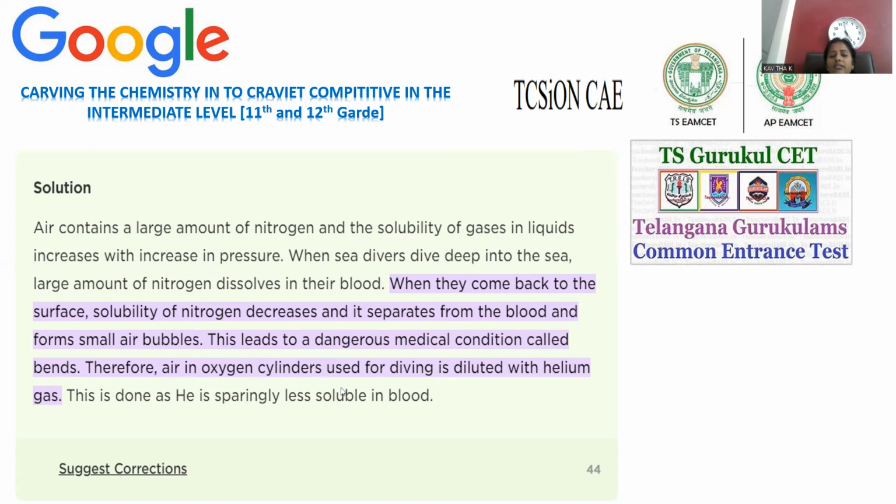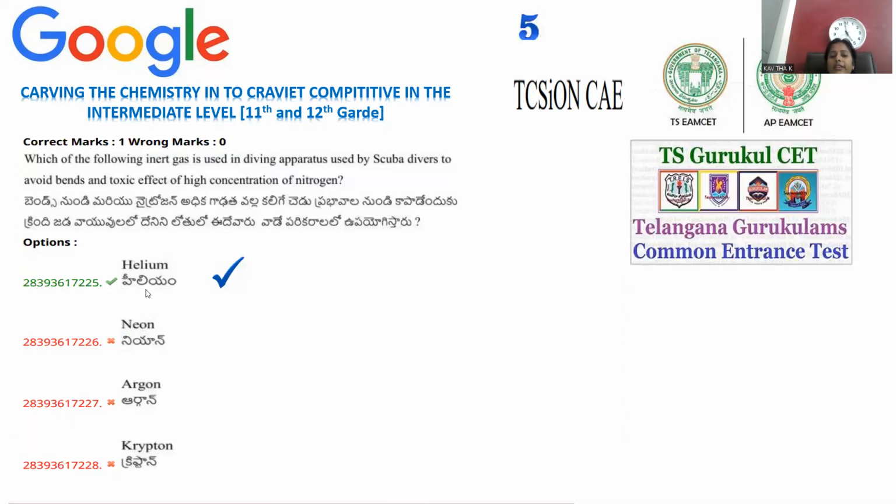Air in the oxygen cylinder used for diving is diluted with helium. Whenever it is mixed with helium, the interference of nitrogen with the blood will be completely avoided, and helium, being inert, will not react with the blood. It is safe for sea diving, right? This is the way we can go for diving, by dissolving helium in the respiration oxygen. So we have to avoid nitrogen.